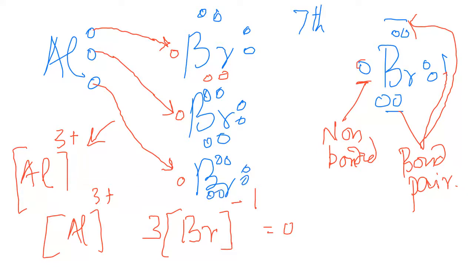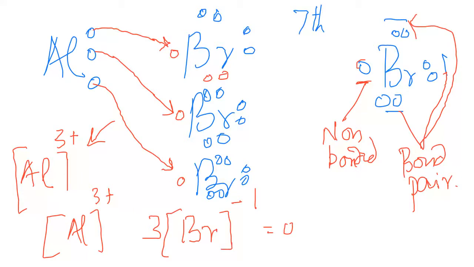Yes, what's your question now? I know, but the last one, 3 bromine. In the box bromine, I have to put the point from the bromine. Seven.